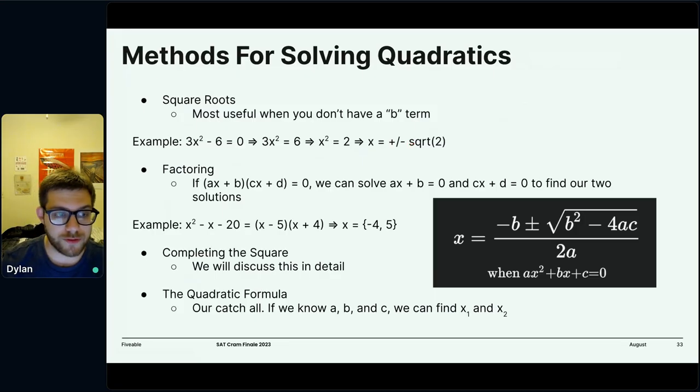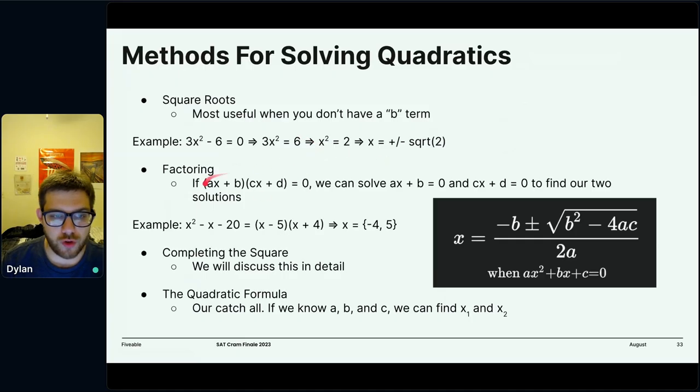Every quadratic will have 2 roots, right? One of them or both of them might be complex, which we'll talk about later, but they always have 2 roots. It's called the fundamental theorem of algebra. Not something new for the SAT, but I think it's interesting. So that's a really interesting and useful method, kind of the most straightforward one. Factoring, right?